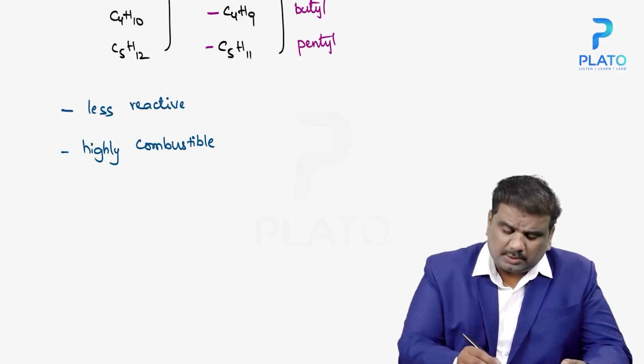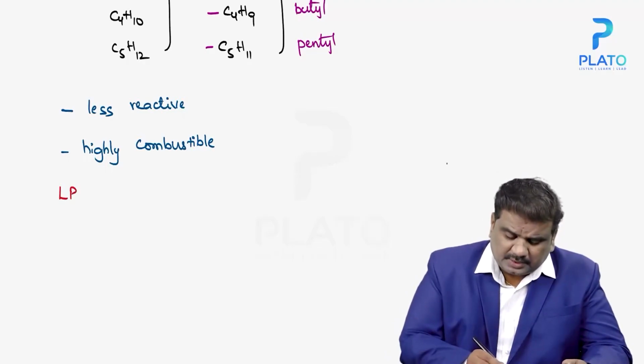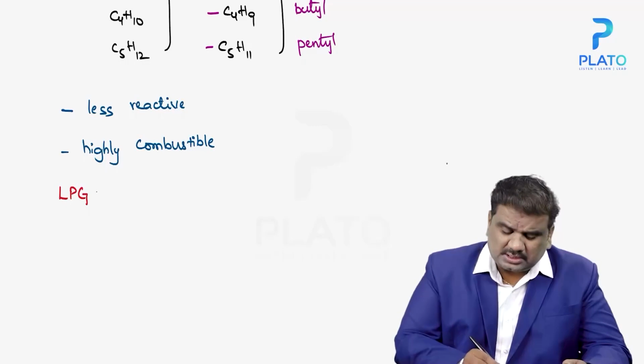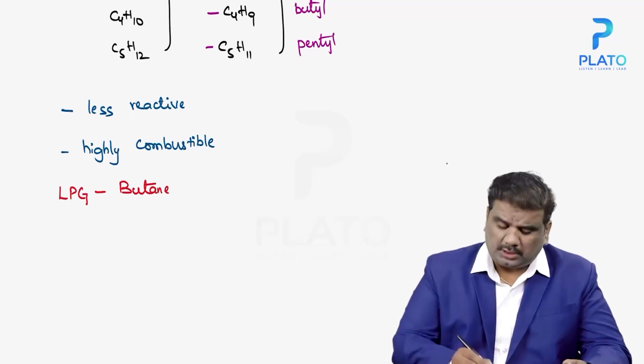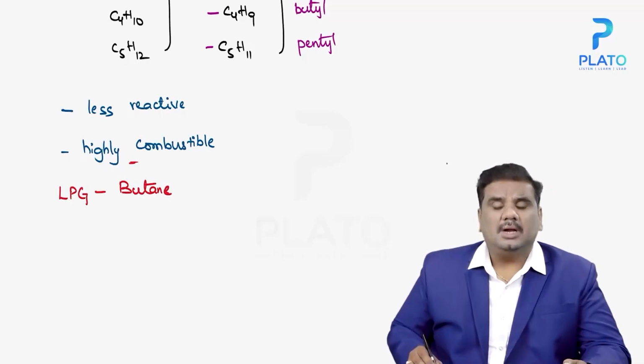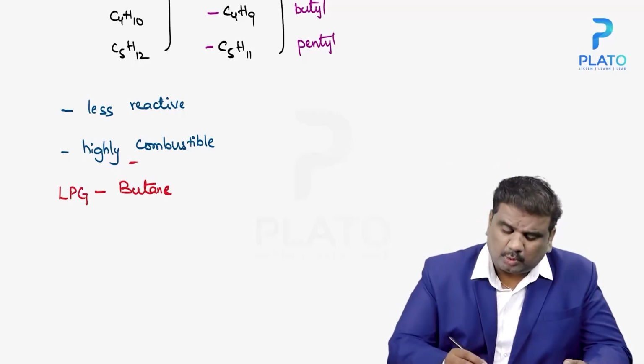Now since alkanes are highly combustible, the moment you're talking about your LPG cylinder, what does it consist of? The LPG cylinder consists of butane gas. Alkanes are highly combustible, and at the same time, alkanes have one more property: alkanes are odorless.